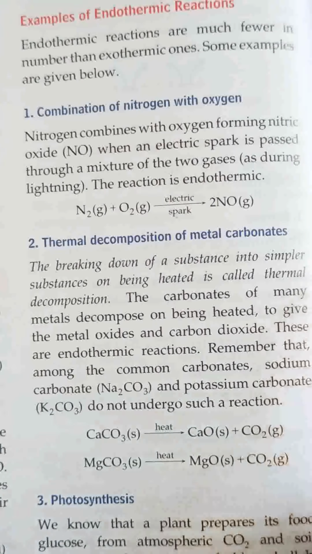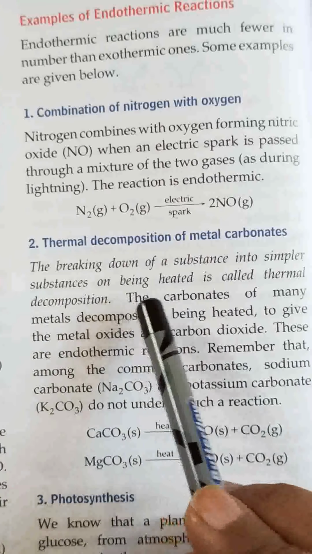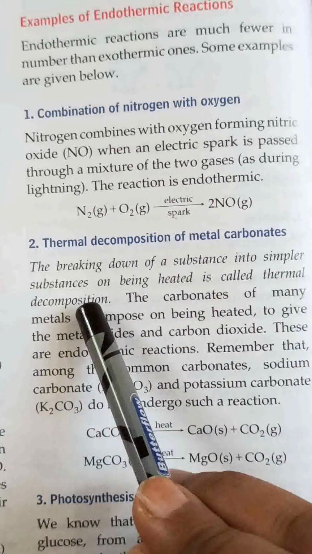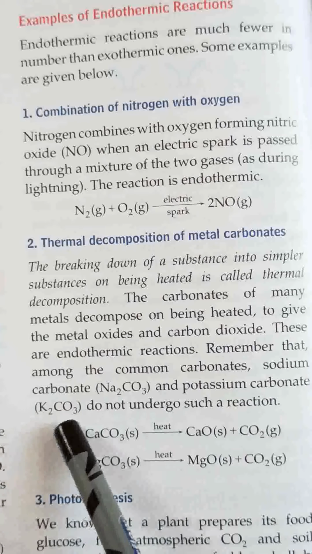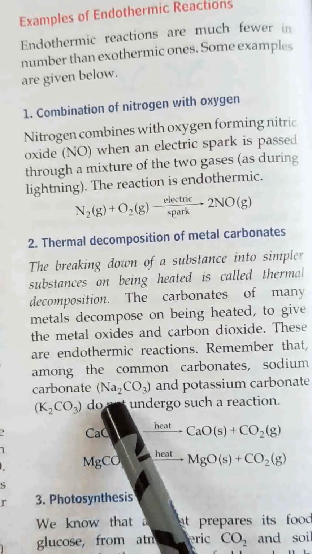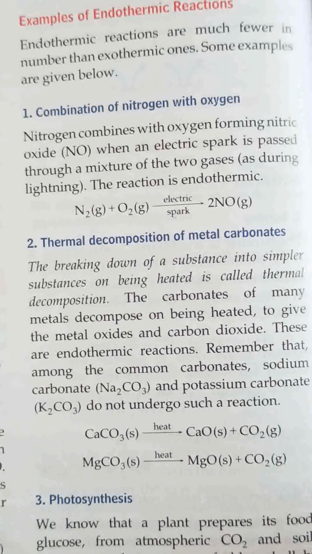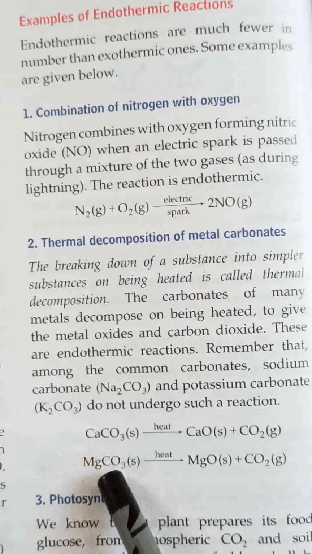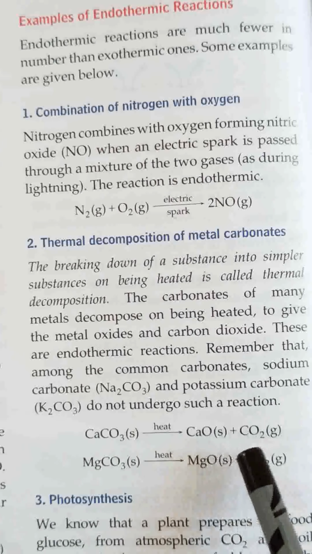Thermal decomposition. Thermal decomposition is the breaking down of a substance into simpler substances on being heated. Carbonates of many metals decompose on heating and form their metal oxide and carbon dioxide. Right? But only two metal carbonates are exceptions: sodium and potassium carbonate. These two do not decompose on heating. Other carbonates decompose on heating. So here the example is calcium carbonate. Calcium carbonate on heating forms calcium oxide and carbon dioxide.